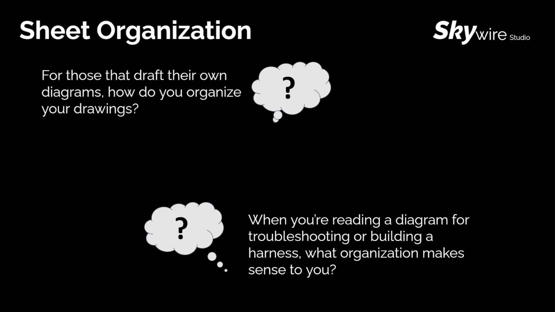When it comes to sheet organization, I'd be curious to hear, for those that draft your own diagrams, how do you organize those drawings? Are you creating multiple pages where you're handwriting the diagram? Do you have a Visio doc with multiple tabs? What does that look like and what works best for you? If you're the one reading a diagram for either troubleshooting or just building a harness, what type of organization makes sense to you? What would you like to see in a diagram?